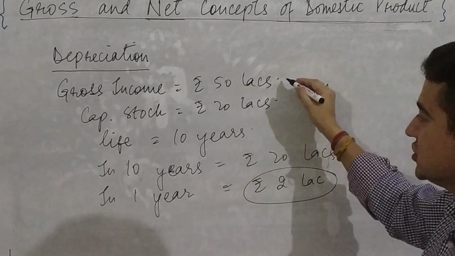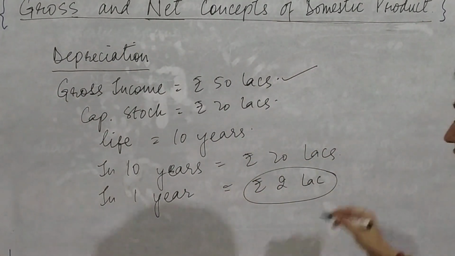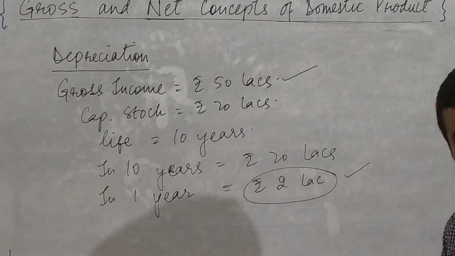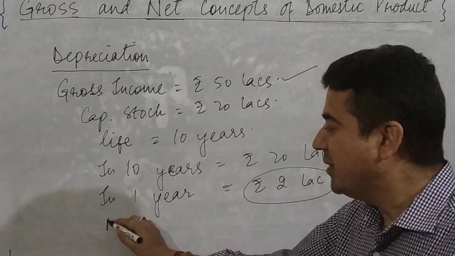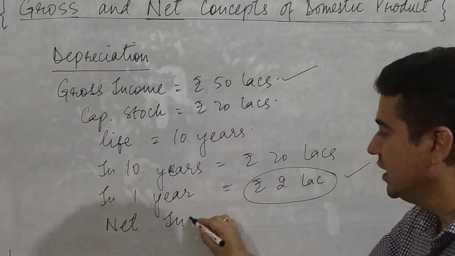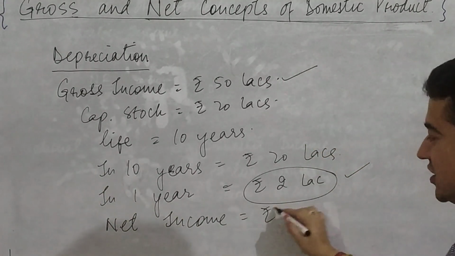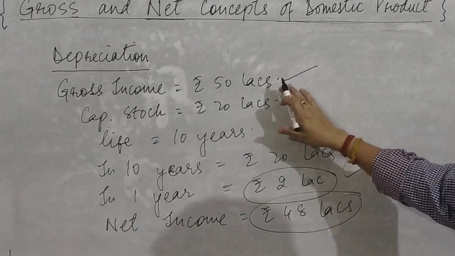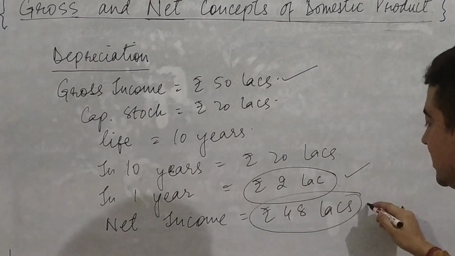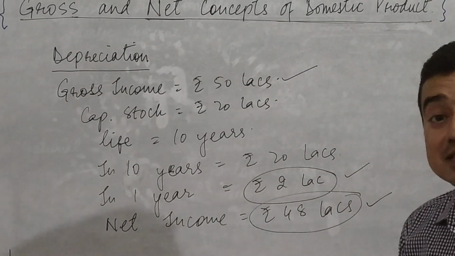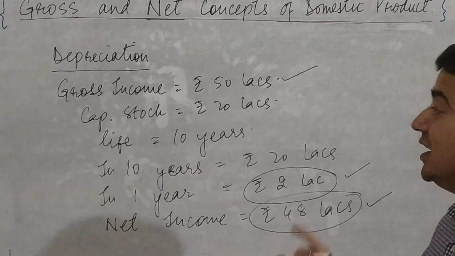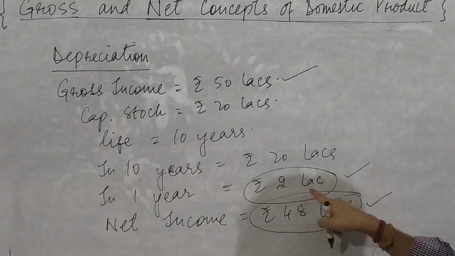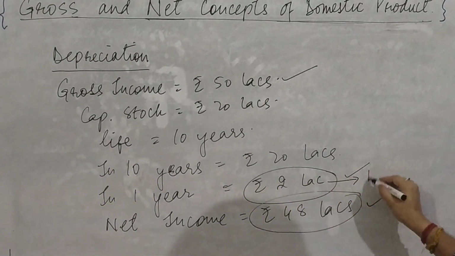So if my gross income is rupees 50 lakhs and I have to incur an expenditure on the fixed capital equal to rupees 2 lakhs, therefore this means my net income would be how much? Yes, it would be rupees 48 lakhs. So this is the gross income and this is my net income. Where lies the difference? The difference lies in depreciation, which is rupees 2 lakh per annum.